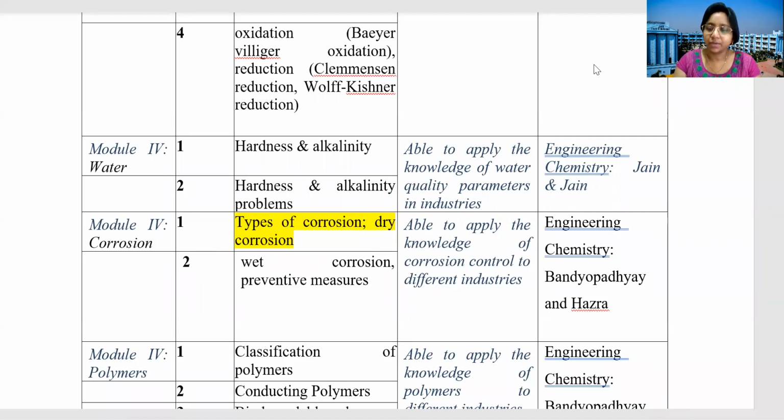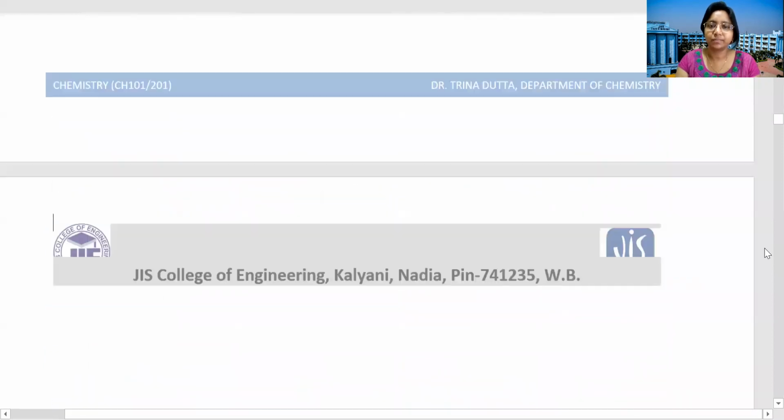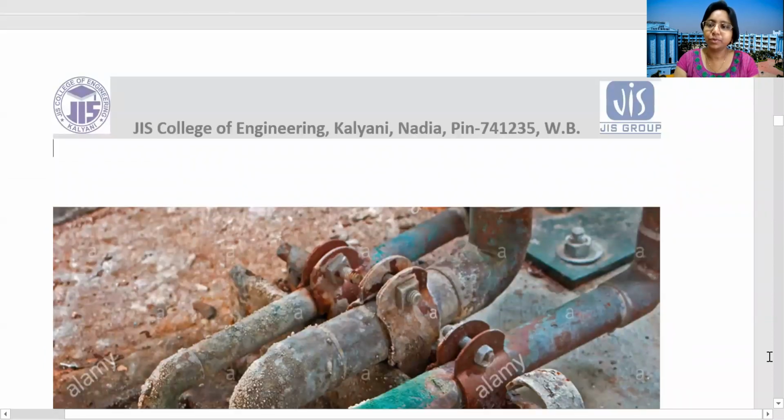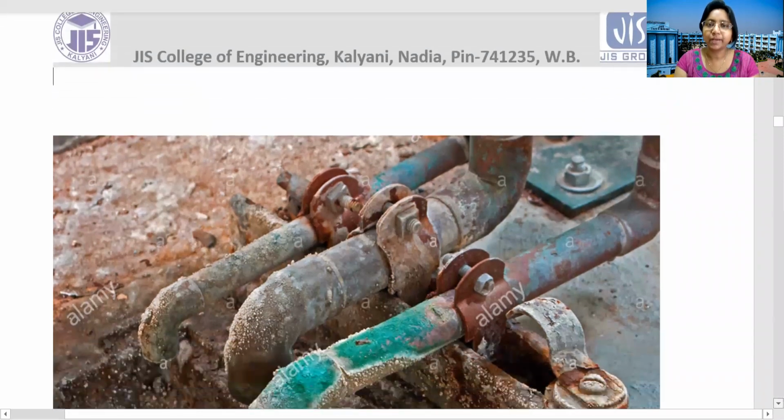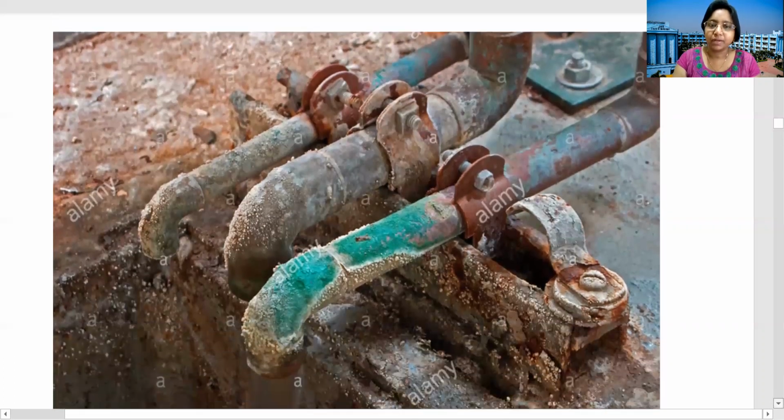I'd like to ask you, do you have any knowledge, any idea about corrosion? What do you think? What is corrosion? Okay, so look at this picture. Look at this figure. What is it? Can you tell which material it is? And what is this green part? That is basically copper, and this green part is a compound of copper, like copper carbonate.